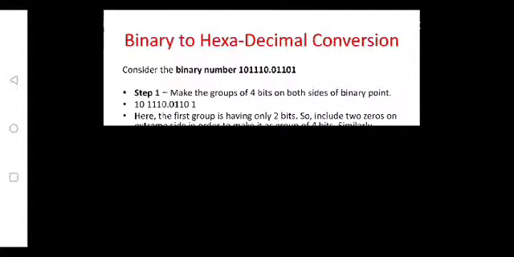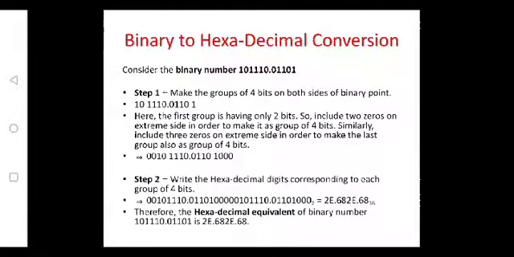Binary to hexa. So divide this given number into 4 bits each. That is, start from integer part from LSB. 1110. 1110 equivalent is E. 1110 is nothing but 14.